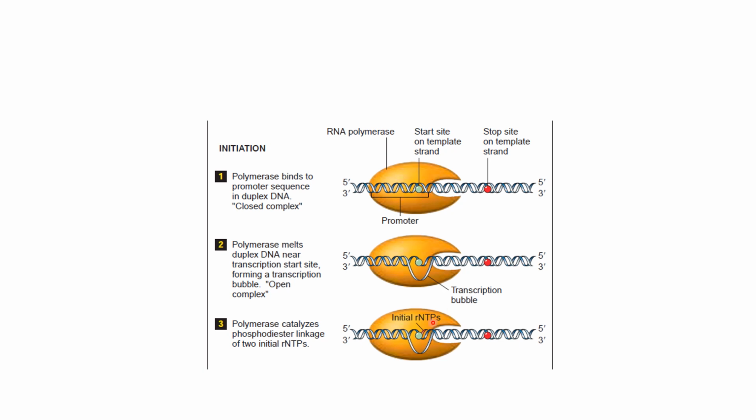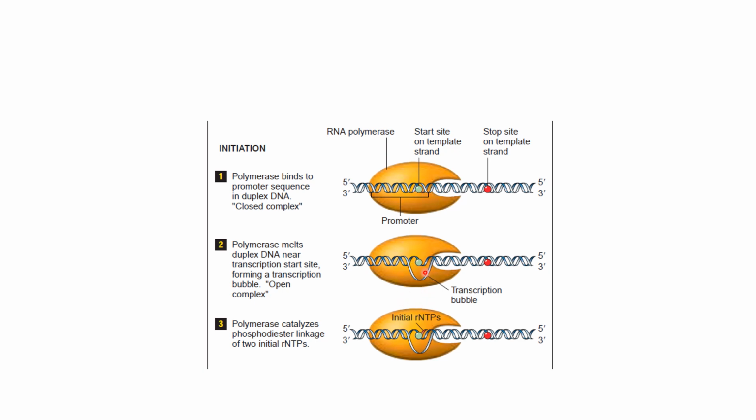This polymerase unwinds this DNA double helix, which is called the melting of the DNA duplex. Where does it melt? At the start point. Why would it melt at the start point? Because RNTPs are going to begin the transcription at this start point. So the DNA double helix has to unwind at this start site on the template strand.